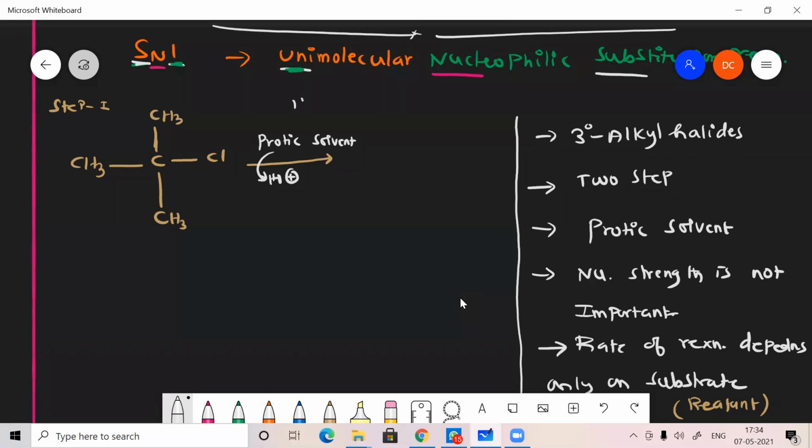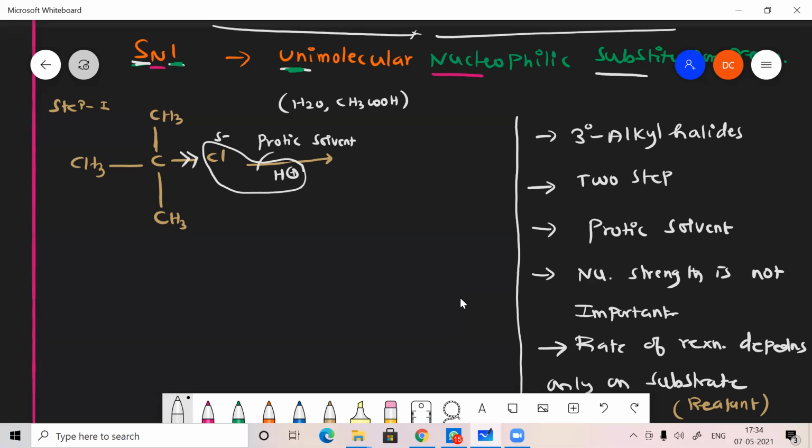Even water is a protic solvent. Acetic acid is a protic solvent. Likewise, we can take any number of protic solvents, even HCl, H2SO4, everything is a protic solvent. The protic solvent will attack the halogen, which is highly electronegative, am I right? So it has a slight negative charge, so it tries to attract the protic solvent and it is removed as HCl. That's the first step.